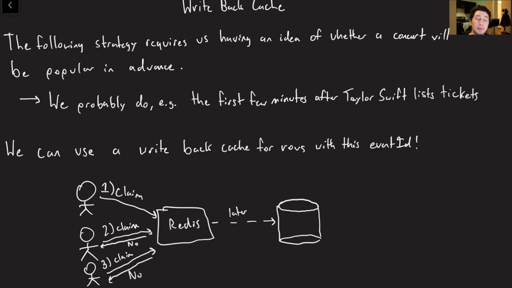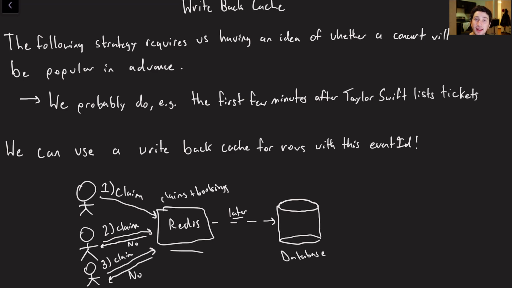I could put it in Redis or Memcached or even just a dedicated server, but putting it in memory is going to allow us to speed up those requests. So basically, like I mentioned, we probably know which rows are going to be popular in advance, and then from there we can go ahead and do our write-back caching. So we can basically just have Redis answering all of our claim requests, and then asynchronously in the background, once our bookings are completely done, right? We can do both the claims and the bookings on Redis, and then in the background, asynchronously, we'll go and throw everything over to our SQL database.